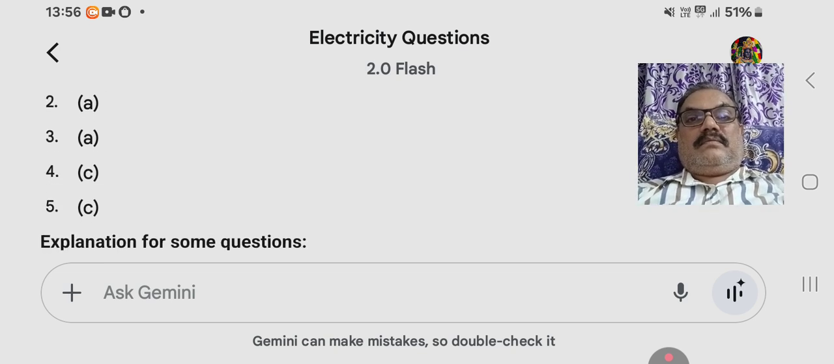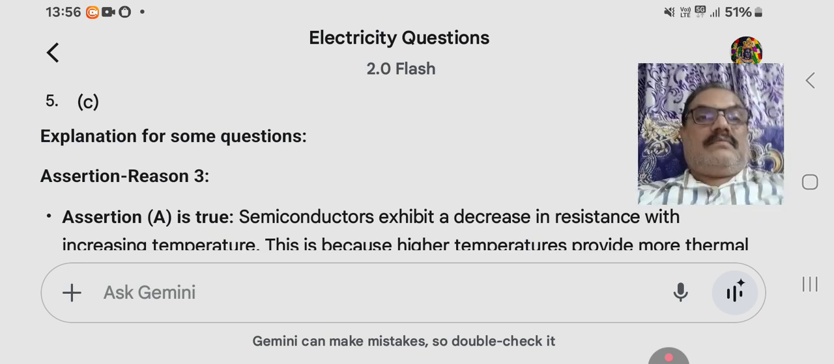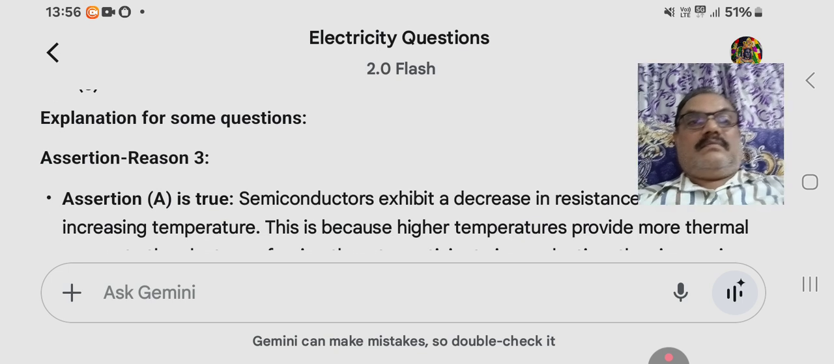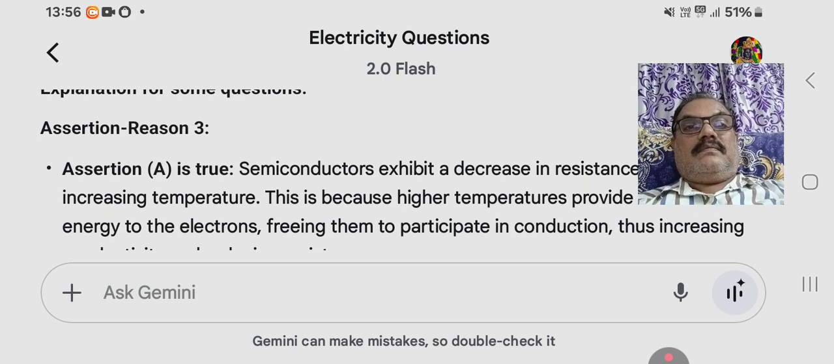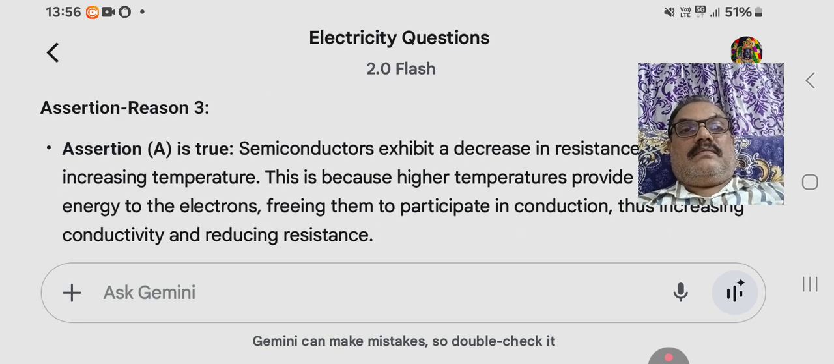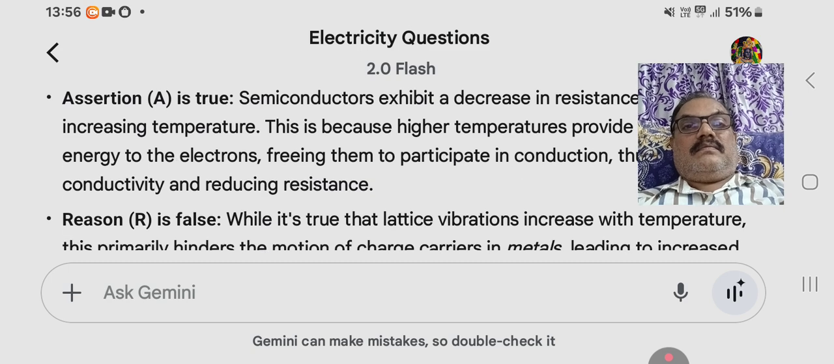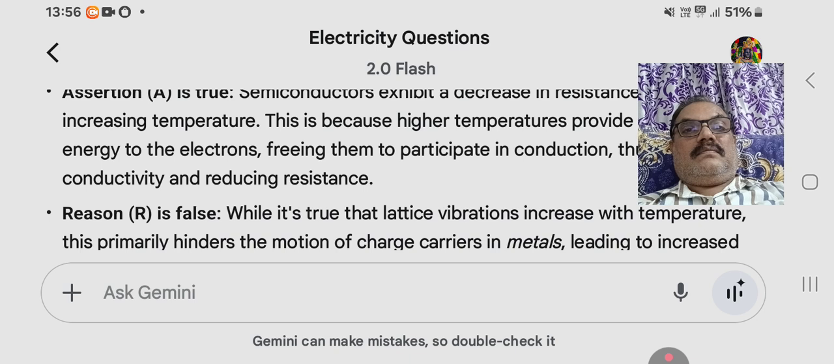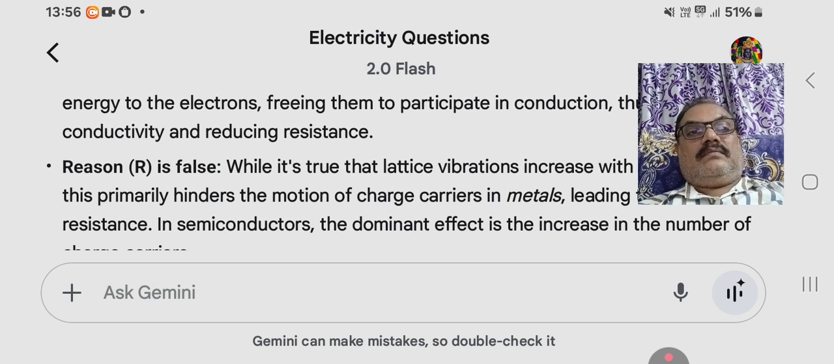Explanation for some questions. Assertion, reason 3. Assertion A is true. Semiconductors exhibit a decrease in resistance with increasing temperature. This is because higher temperatures provide more thermal energy to the electrons, freeing them to participate in conduction, thus increasing conductivity and reducing resistance. Reason R is false. While it's true that lattice vibrations increase with temperature, this primarily hinders the motion of charge carriers in metals, leading to increased resistance. In semiconductors, the dominant effect is the increase in the number of charge carriers.